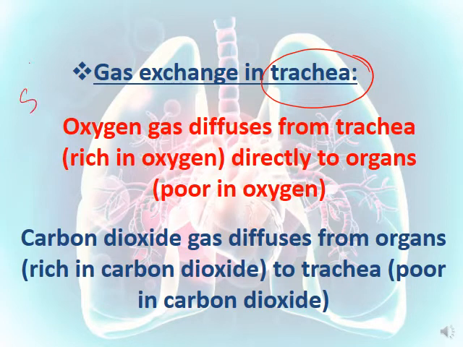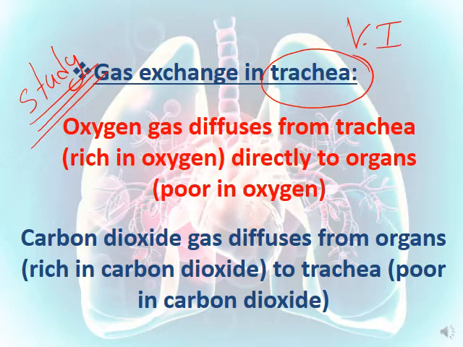Also, you have to study this one. It's very important whenever we ask about the gaseous exchange in the trachea. Also, all of them are talking about diffusion, so pay attention to this word. It's very important: diffusion. Oxygen gas diffuses from the trachea that's rich in oxygen to a medium containing a low amount of oxygen, which are the organs, whereas carbon dioxide diffuses from the organs that are rich in carbon dioxide to the trachea that is poor in carbon dioxide.